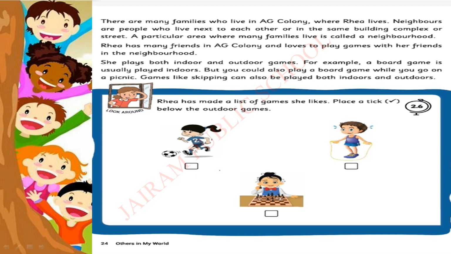Ria has many friends in AG colony and loves to play games with her friends in the neighborhood. She plays both indoor and outdoor games. For example, a board game is usually played indoor, but you could also play a board game while you go on a picnic. Games like skipping can also be played both indoors and outdoors. Ria has made a list of games she likes. Place a tick below the outdoor games.